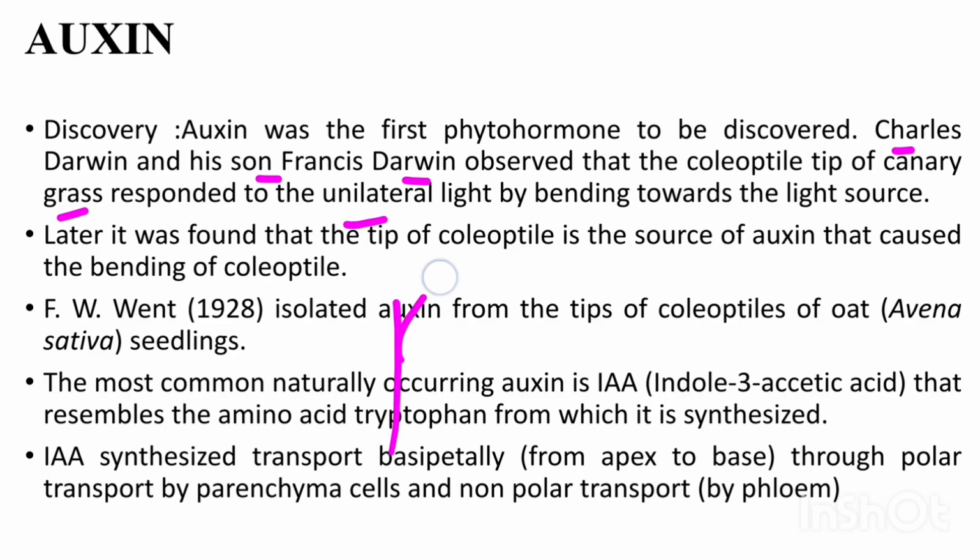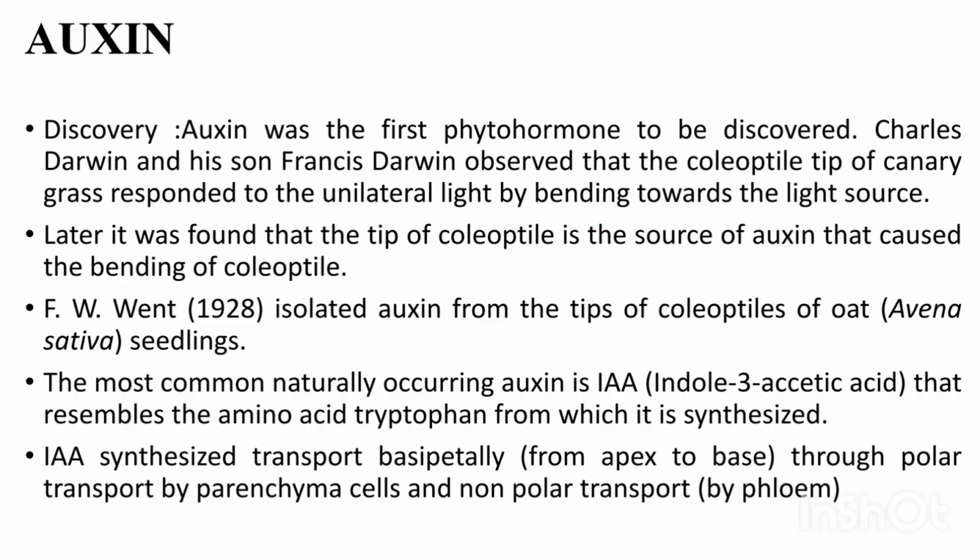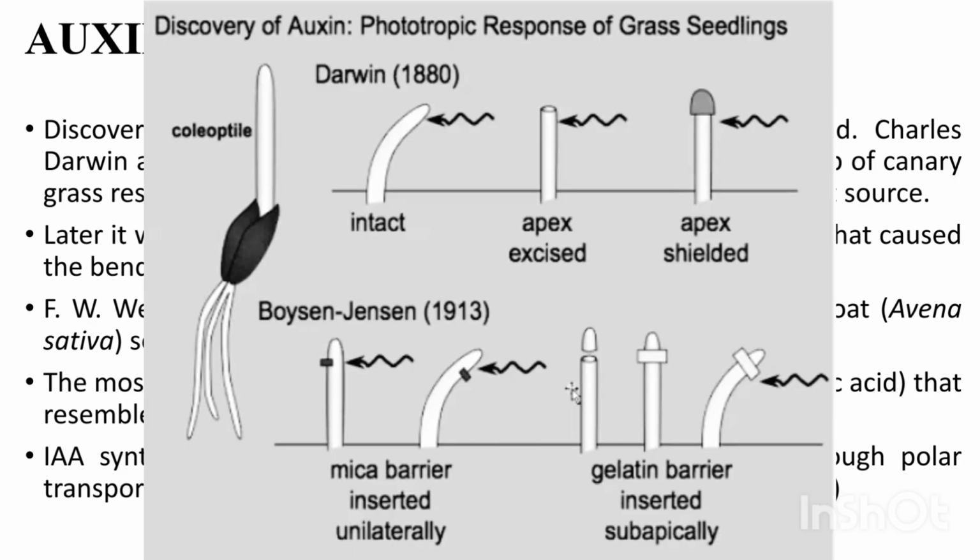It means light from one direction. This canary grass responds to the unilateral light by bending towards the light source. Later it was found that the tip of the coleoptile is the source of auxin that caused that bending of the coleoptile.